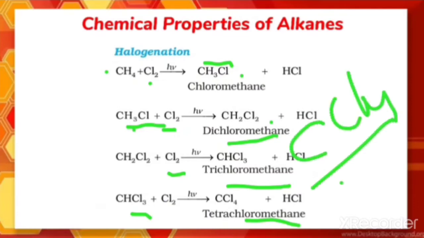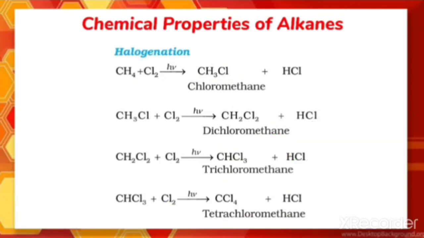CCl4 is carbon tetrachloride. That is a common name, but the IUPAC name for this one is tetrachloromethane. Here trichloromethane, dichloromethane, and this one is chloromethane. All these reactions are very important. So again I will tell you, no need to memorize the equations by heart, just learn the method that I have done here. That is, remove one hydrogen from here and one Cl from here. That is what is removed here.